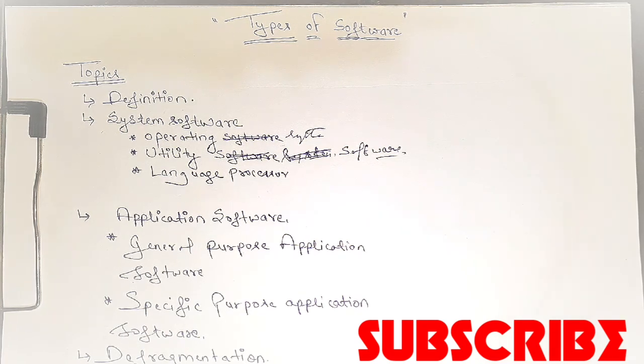The last one is the compiler. What is the work of a compiler? A compiler is a translator program that converts the whole program into the equivalent machine code, right? And it generates the object code for the program along with the list of errors.